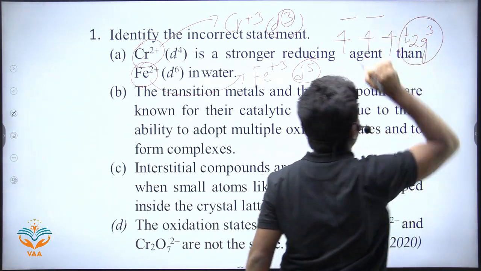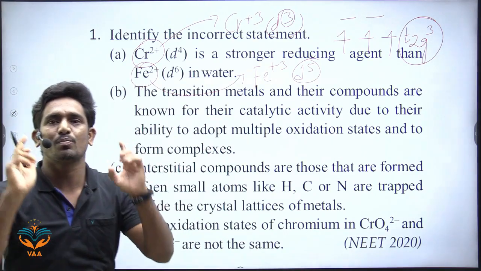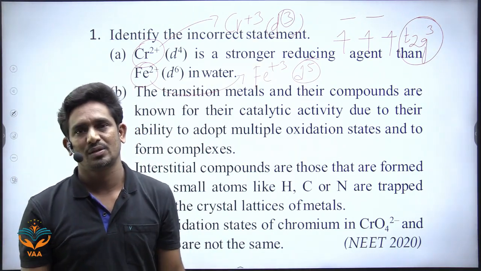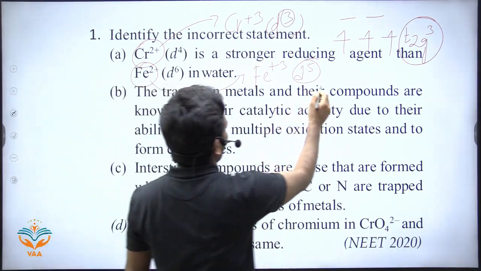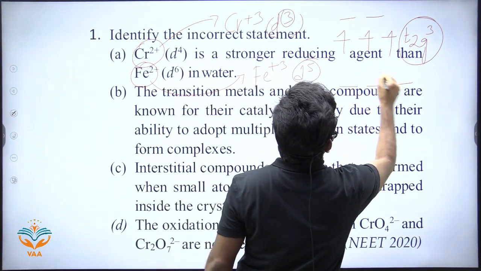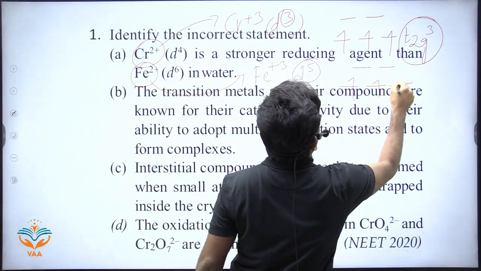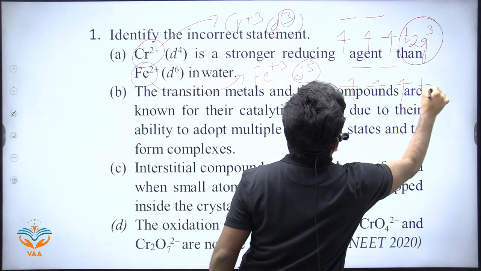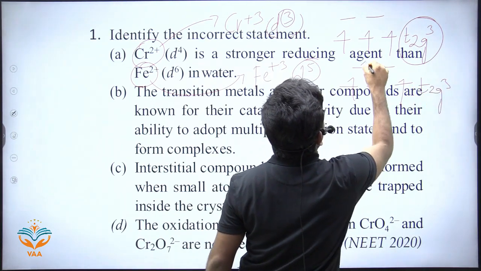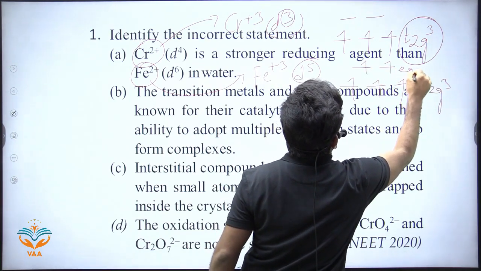The t2g configuration is a more stable configuration. Here in the d5 system, there are 3 electrons in t2g orbitals and 2 electrons in eg orbitals.